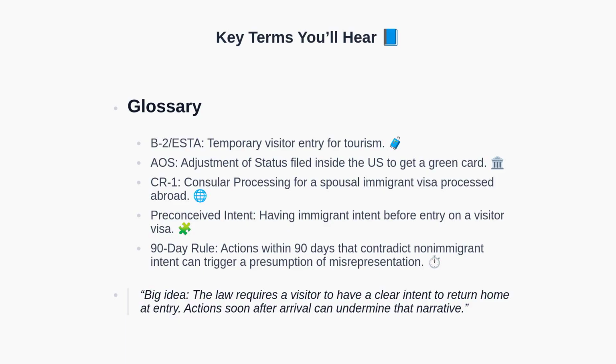The 90-day rule is an internal policy framework where actions within 90 days that conflict with non-immigrant intent may trigger a presumption of misrepresentation. The overarching point is that visitors must intend to return home at the time of entry, and early marriage or AOS filings can conflict with that required intent. With terms in place, let's widen the lens to the big picture.